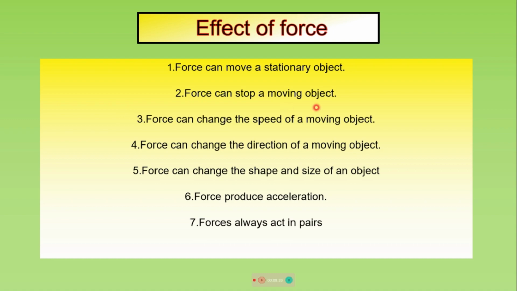We can stop a moving object by applying a force in the direction opposite to the direction of motion of the object. Force can change the speed of a moving object. A force applied to a moving object can also change its speed depending upon the strength and direction of the applied force. Force can change the direction of a moving object. If we apply force on a football using our foot, then the direction of motion of the football changes.